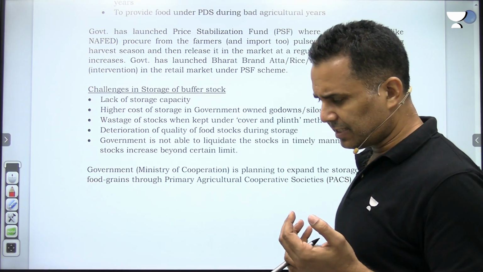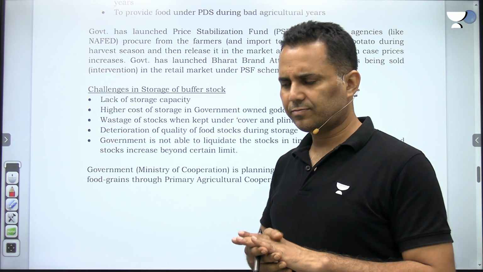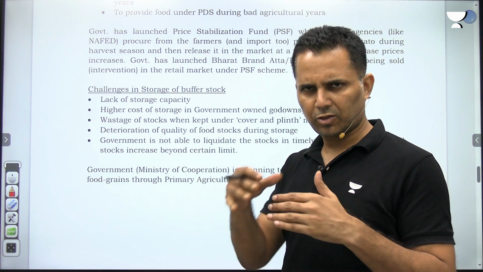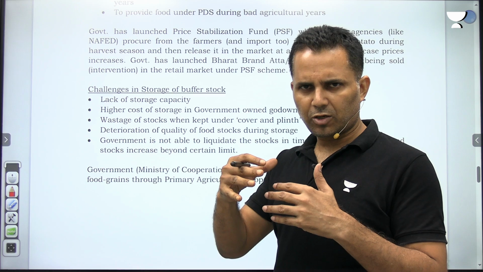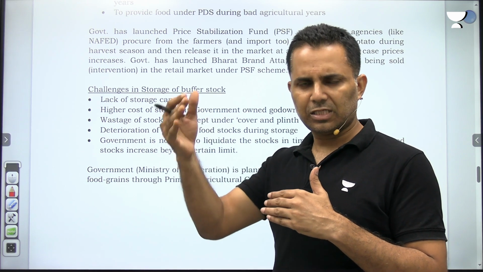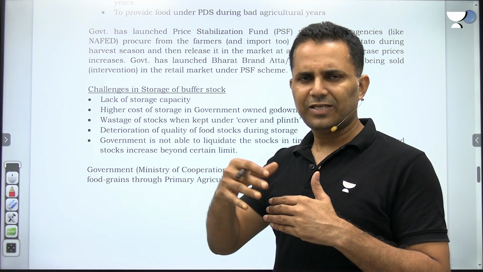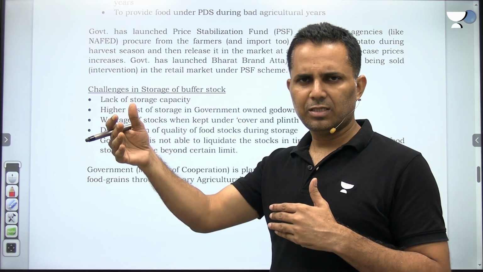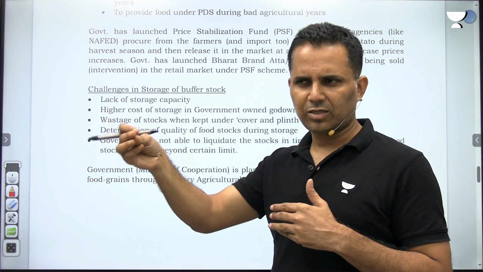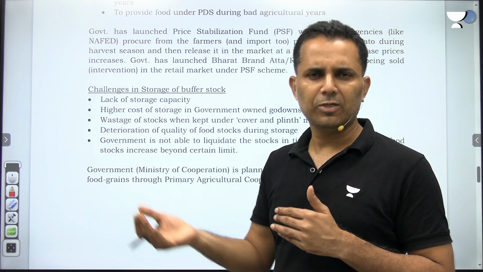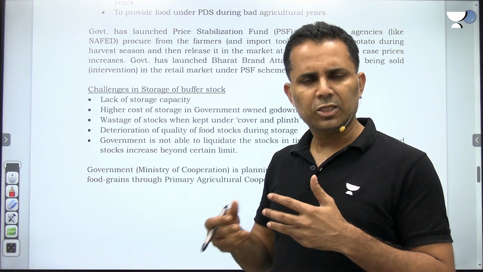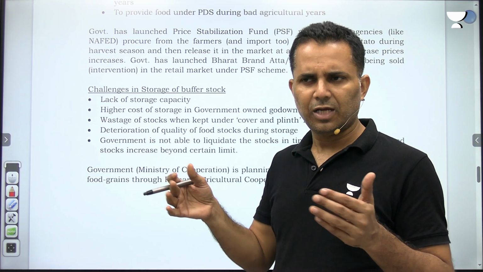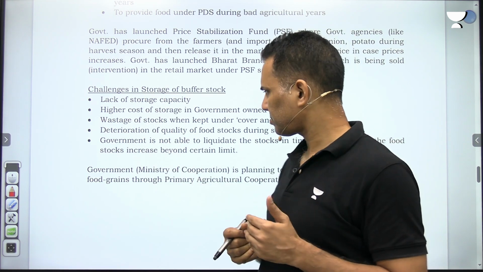And the third thing is, there are certain norms that the government needs to keep 25 million ton of buffer stock, wheat and rice. When the buffer stock increases beyond that limit, FCI is not allowed to sell it immediately. FCI needs to take permission, and that permission generally is not given or given so late that FCI is not able to sell it. So this is also a challenge in storage, because the godown is full and you cannot liquidate that item.